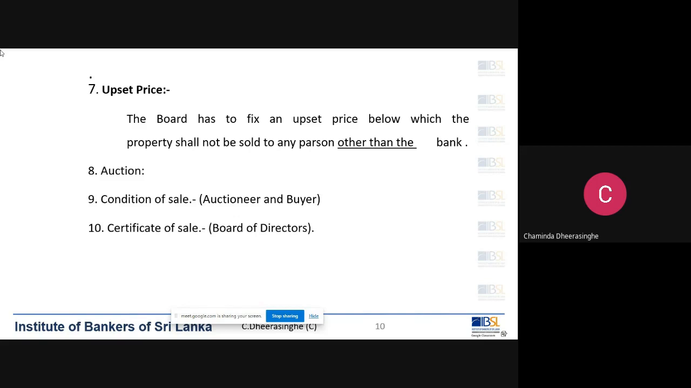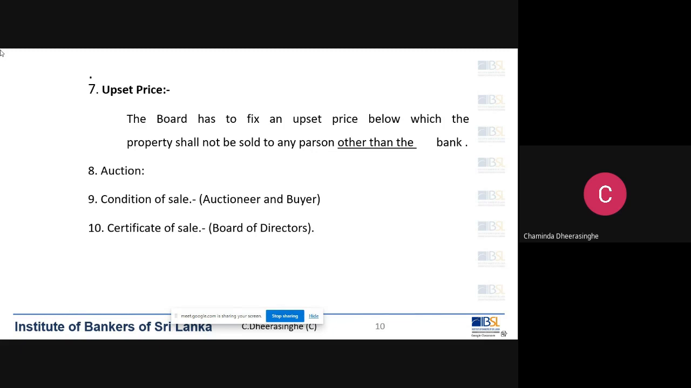Upset price means that we have to decide what is the minimum bid that we are going to give to the auctioneer. So how do we prepare the upset price? Again, what are the things that we have to consider? We have to consider the loan outstanding, whatever the dues to the bank as at that day. Number one. Then there is the cost of the auction.